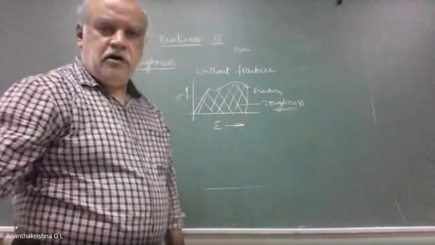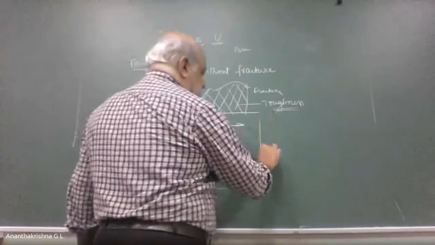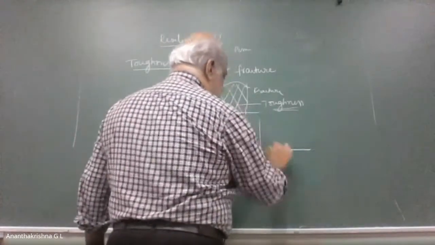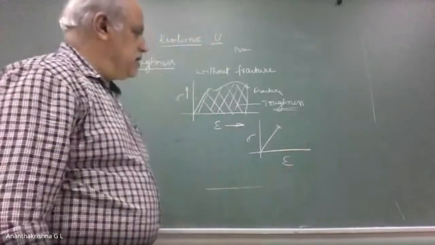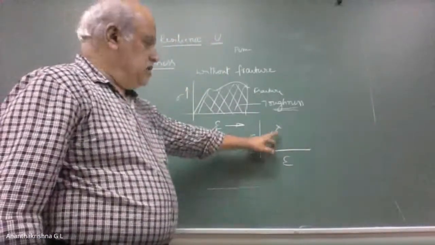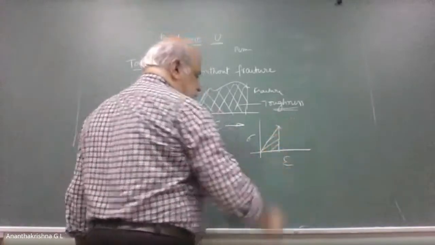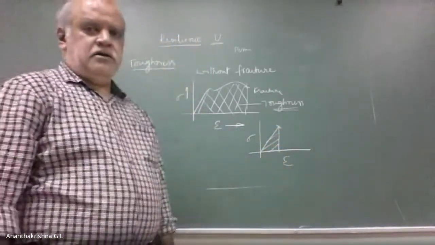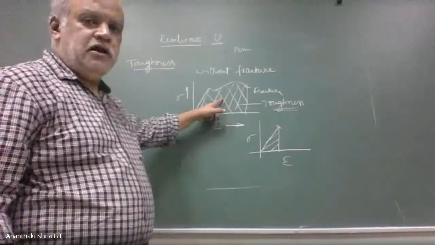Okay, now observe here. This is the stress strain diagram of a brittle material. In case of a brittle material, you will have fracture over here, so this is going to be the area under the stress strain diagram. So this is the stress strain diagram of which material, ductile or brittle?